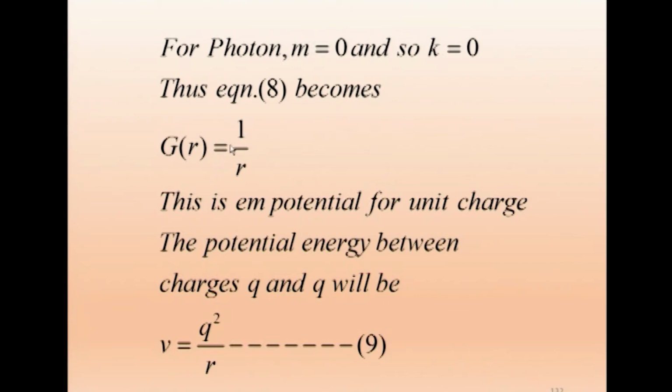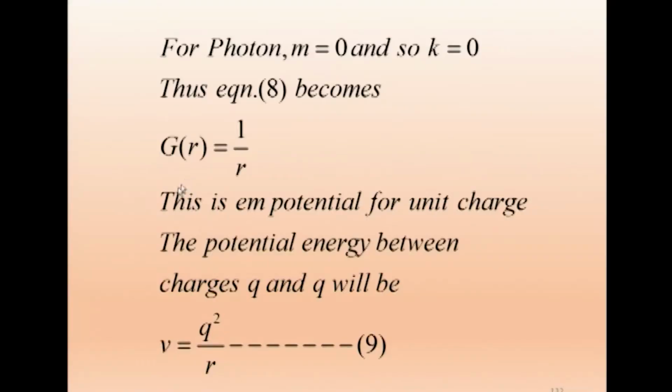Suppose I take two charges, maybe proton and proton. Proton has the electronic charge plus E, another proton plus E. So, I will be getting E squared, or if I take some charge Q, it will be Q squared. So, that is what we are writing. The potential energy between charges Q and Q will be V equal to Q squared by R, that is equation 9.